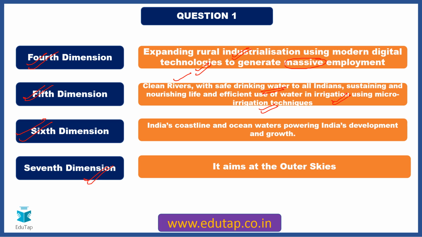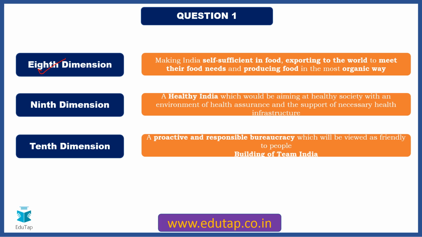Seventh dimension, it aims at the outer skies. Eighth dimension, making India self-sufficient in food, exporting to the world to meet their food needs and producing food in the most organic way. So basically you can link sustainable development here also. You can link self-sufficiency in food, export promotion. So all these things come under the eighth dimension.